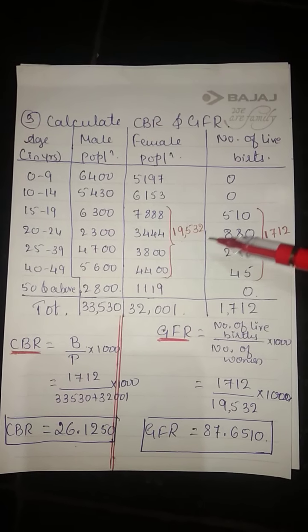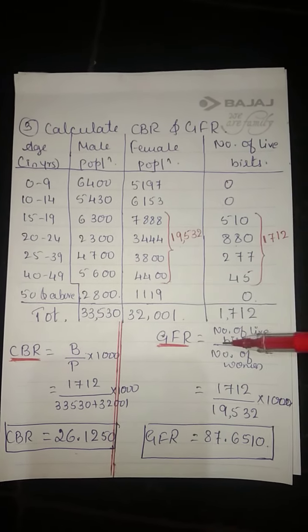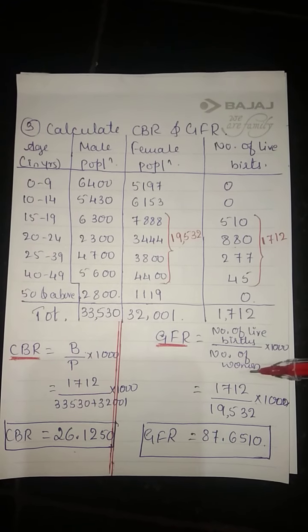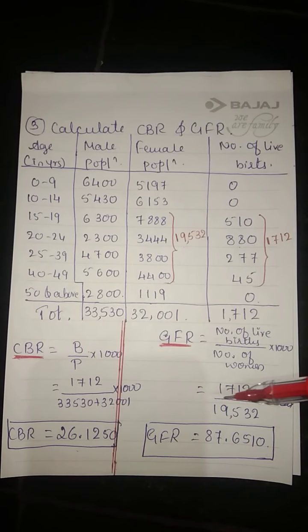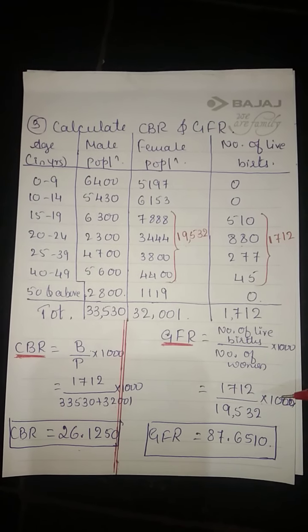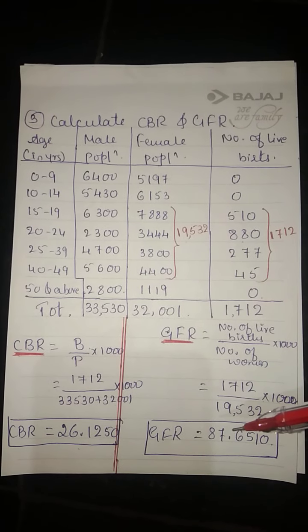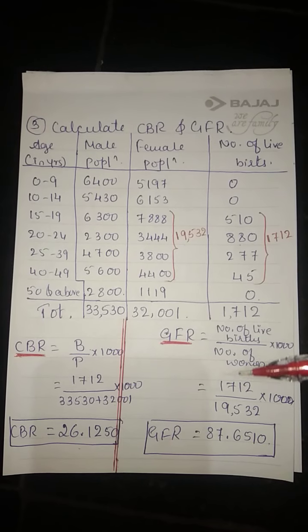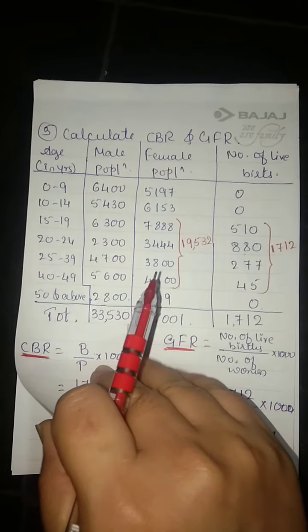This is important. Total of this, and number of live births by number of women, I have taken. See here, 1712 divided by 19,532 into 1000. The answer is this. So this is GFR. Any doubt in this, you can comment.